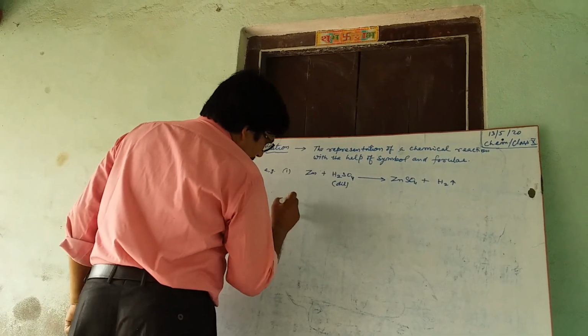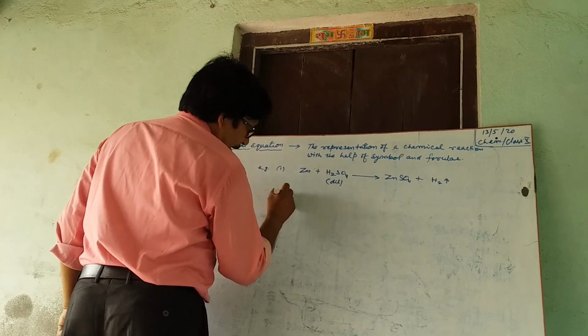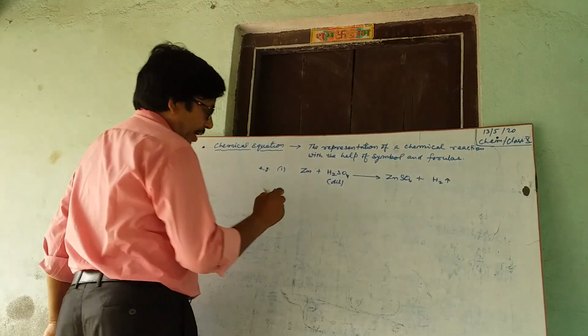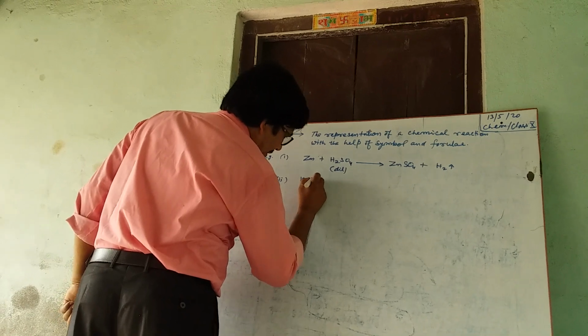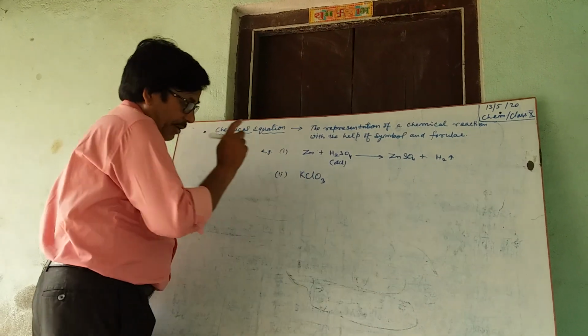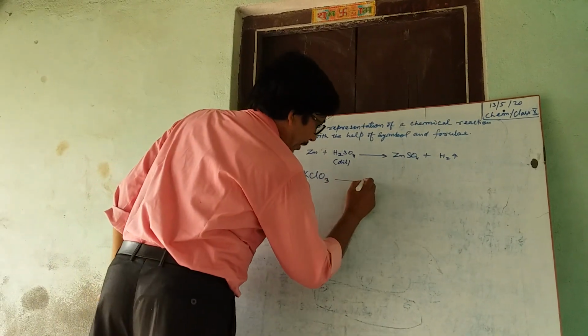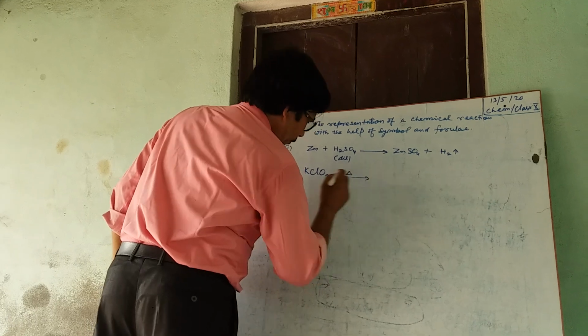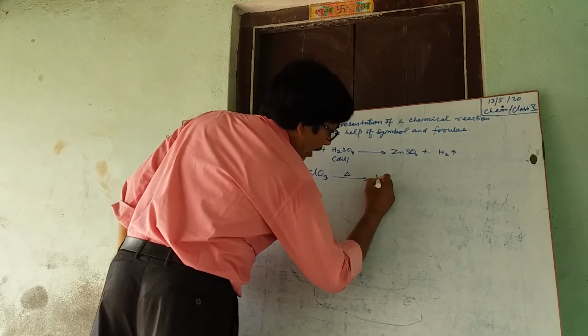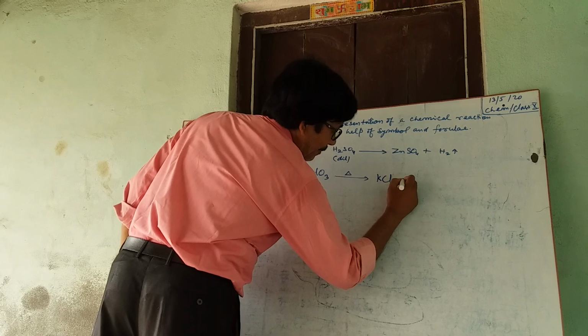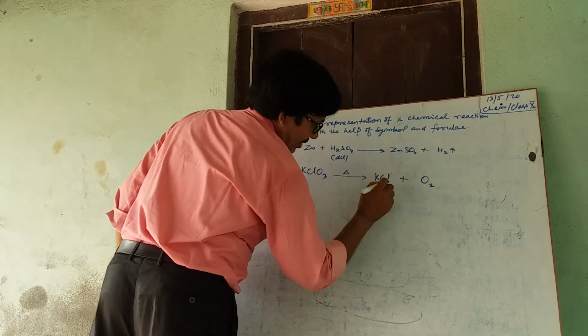Again, if we heat potassium chlorate, KClO3, it will produce potassium chloride, KCl, plus O2, oxygen gas.